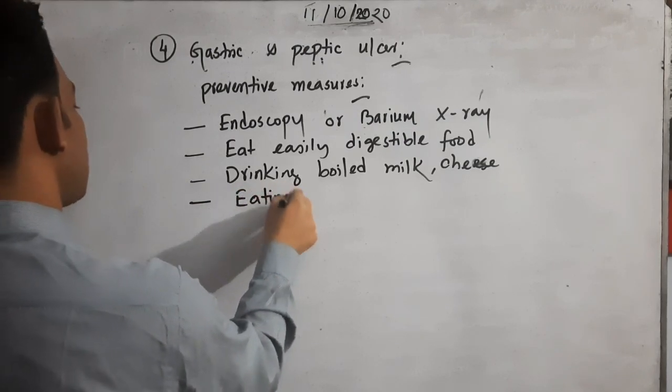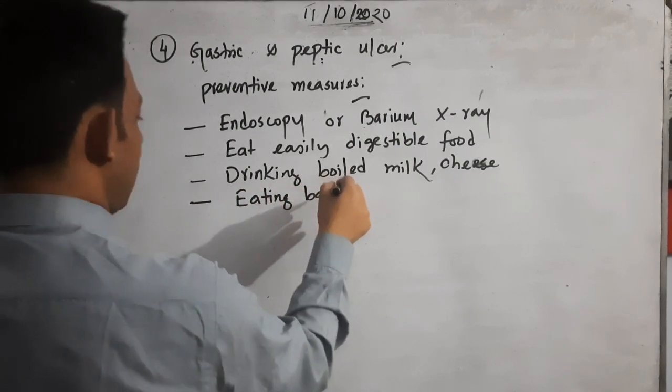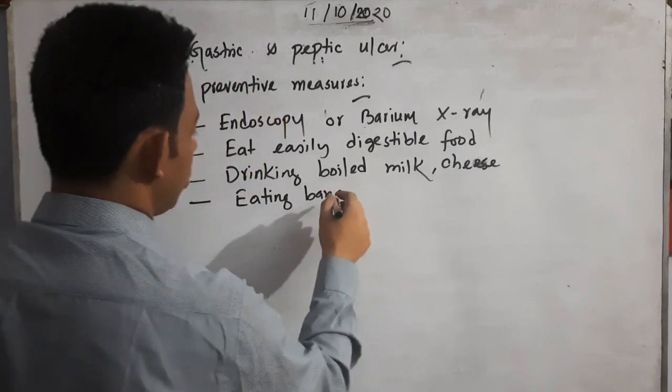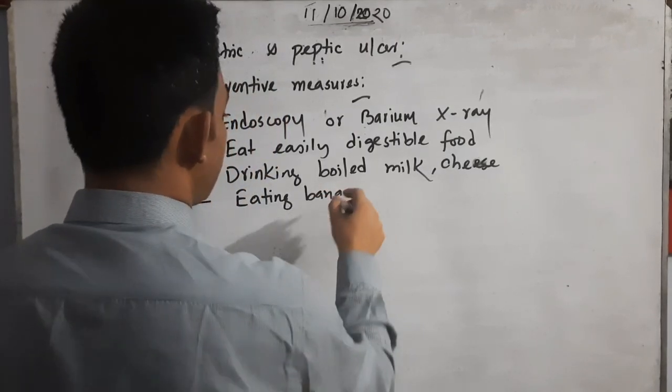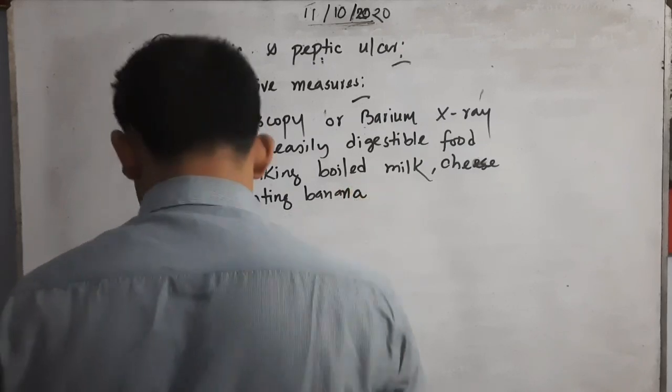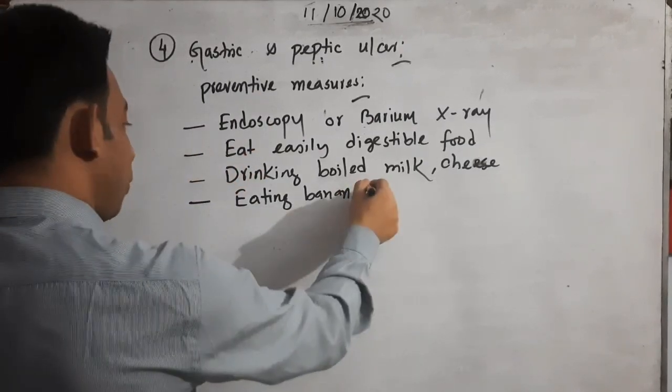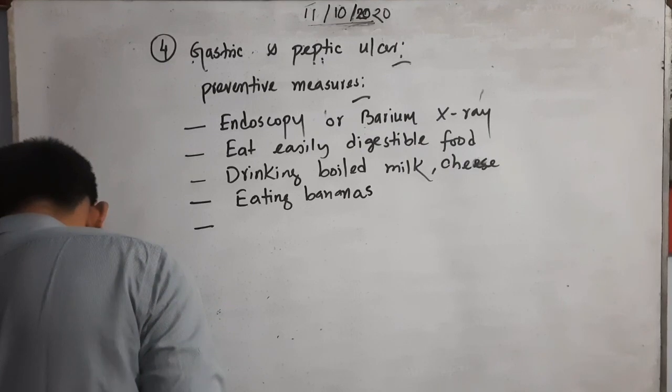Bananas are suggested; they can help balance the inflammation. Eating bananas is also very important for this ulcer.